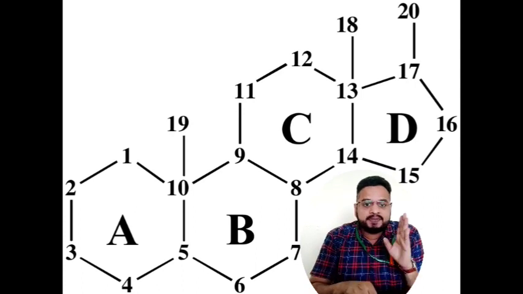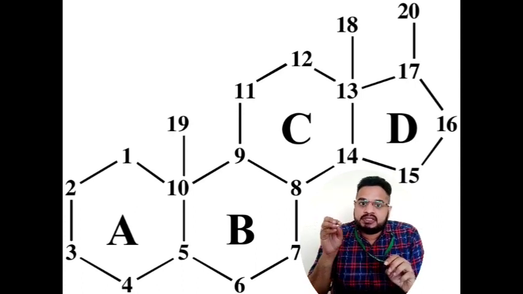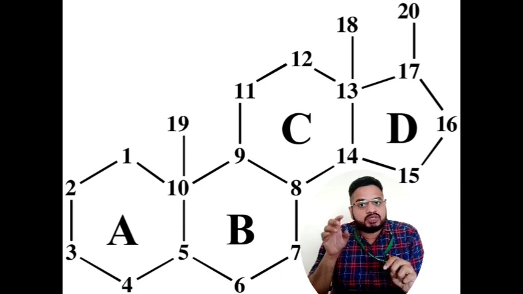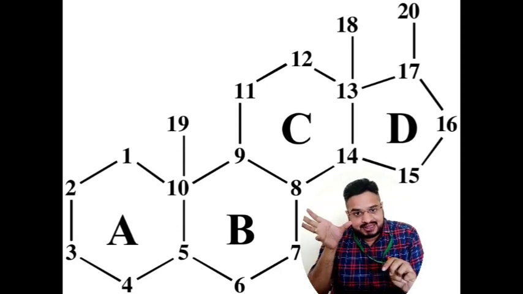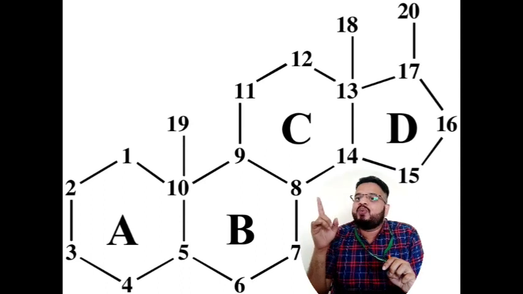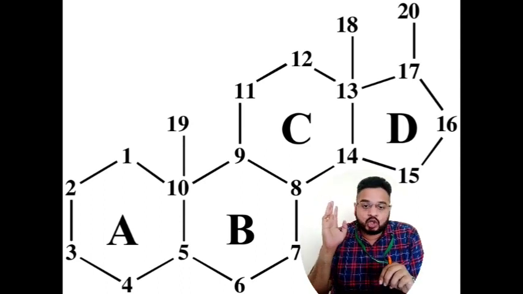But phenanthrene is an unsaturated ring. This one is a saturated ring. So to this phenanthrene, saturated phenanthrene, one D ring, that is the cyclopentane is attached.